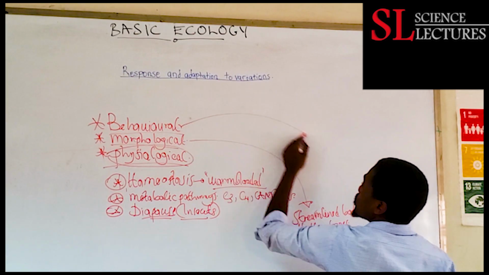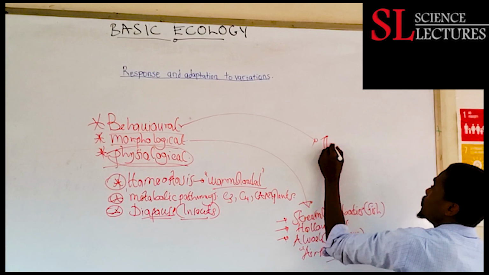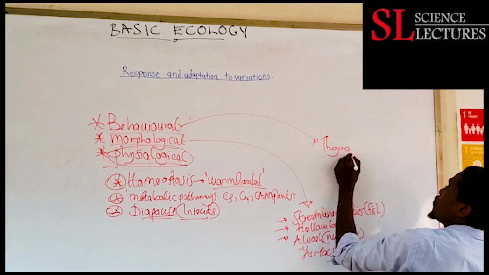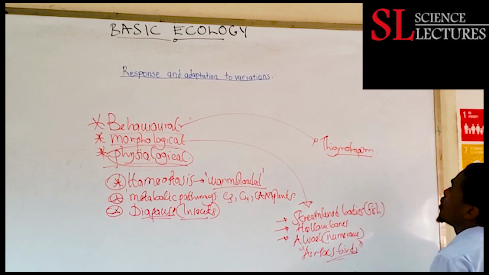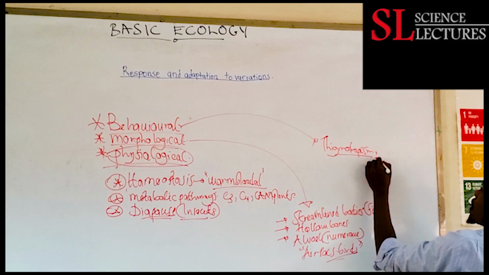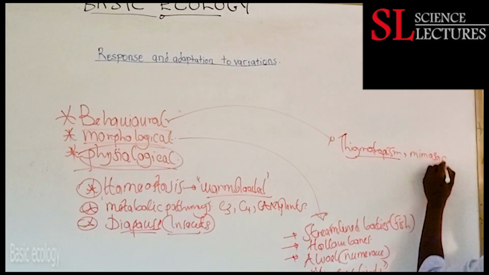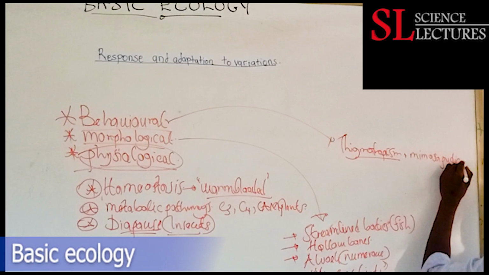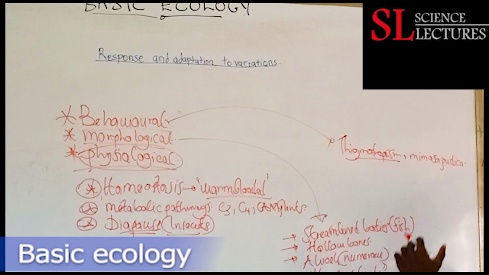Then for behavioral adaptations we can give, for example, thigmotropism. This is response to touch. For example, in plants like Mimosa pudica, this one responds to touch.